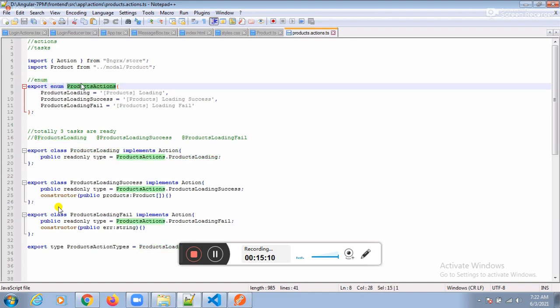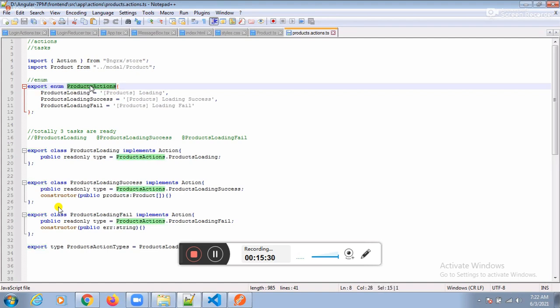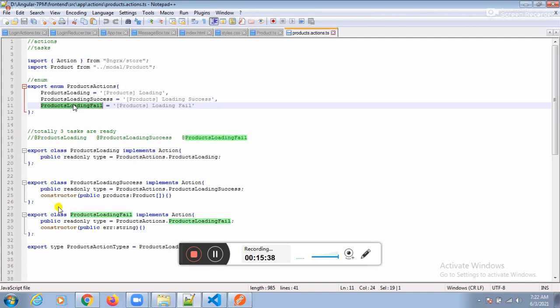Enum is used to prepare your thoughts. You have the three thoughts now, and to prepare them, we need to go for enum. See this one here, we have the enum: export enum products action. This is your thought one, this is your idea two, this is your idea three. Guys, never go for the negative direction here, understand point by point. Enum is nothing but a way to create our custom data type. Don't go to that level, please go technical-wise, concept-wise.